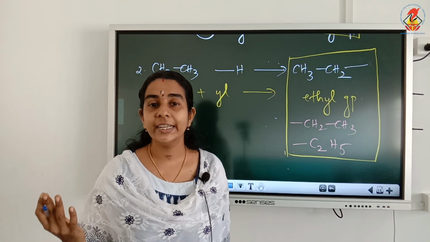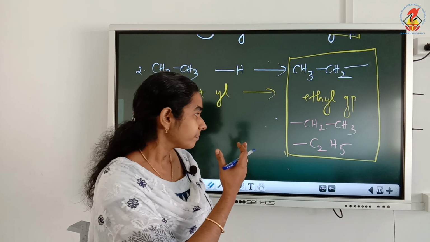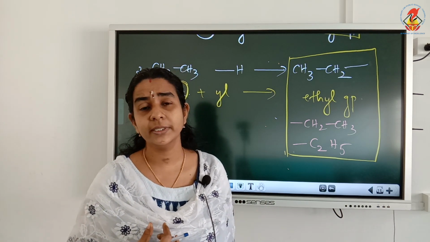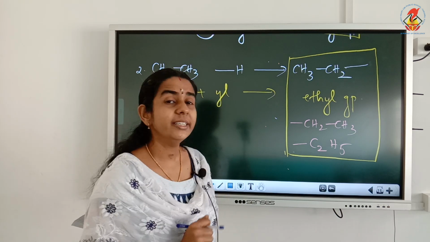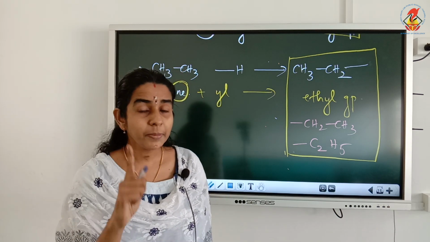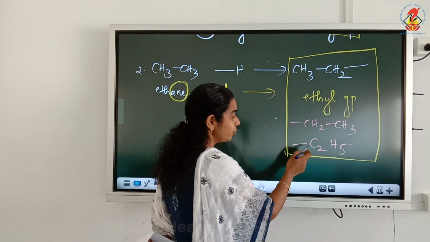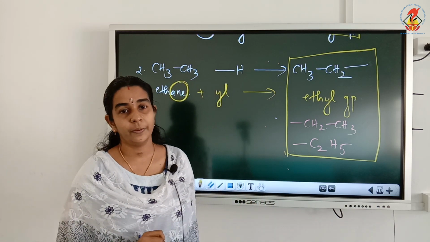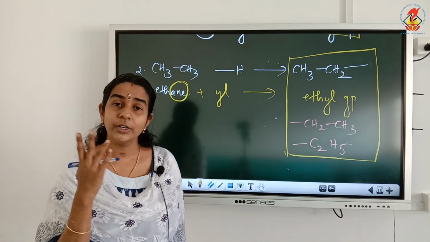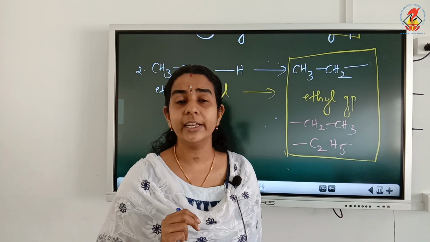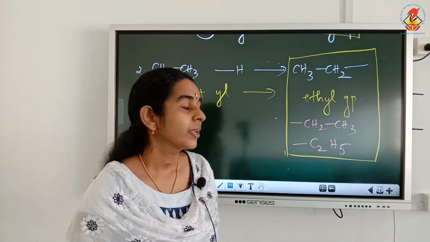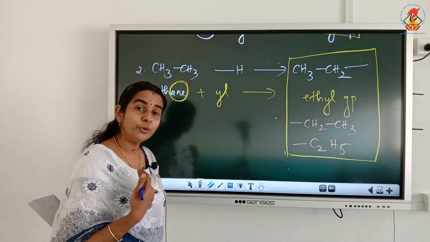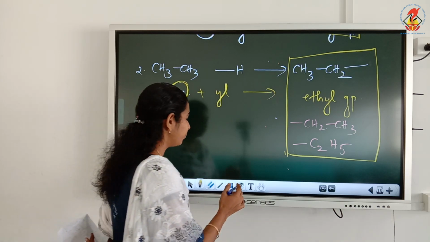Or if we are writing the molecular formula, writing all the carbon atoms and hydrogen atoms together, the abbreviation will be C2H5, and remember the free valency should be on carbon itself. Okay, so now we have studied two alkyl groups, that is methyl group and ethyl group. Study the formulas. Now we will study a few more examples of alkyl groups.